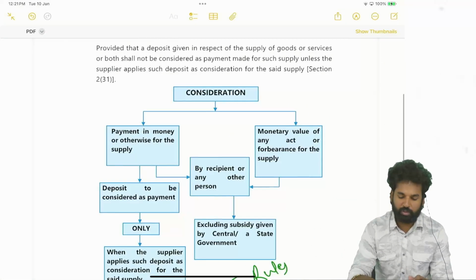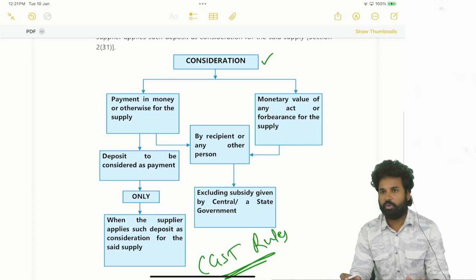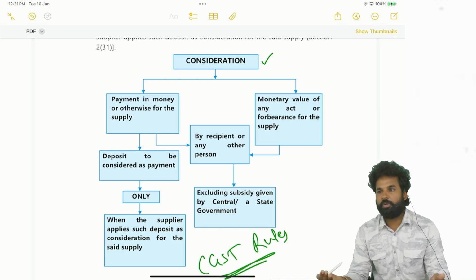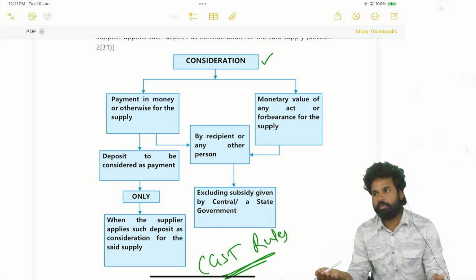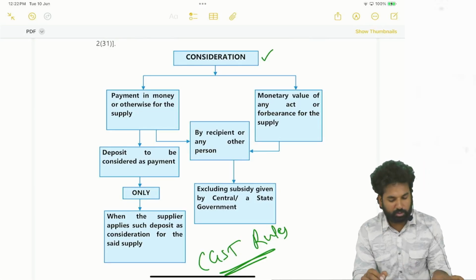We have already seen the definition of consideration here. Consideration plays a major role, because consideration is nothing but the value, and value is nothing but consideration. In such consideration, whether discount has to be taken or not, whether subsidy has to be included or not, whether incidental expenses have to be included or not, is the question here. Consideration is a payment in money or otherwise.